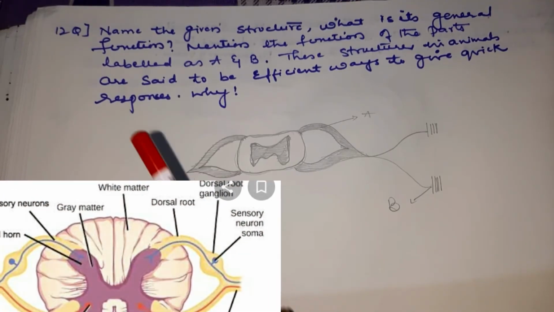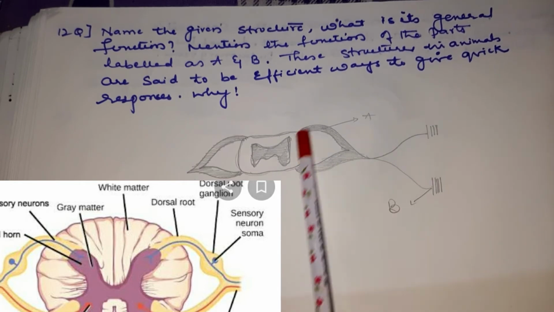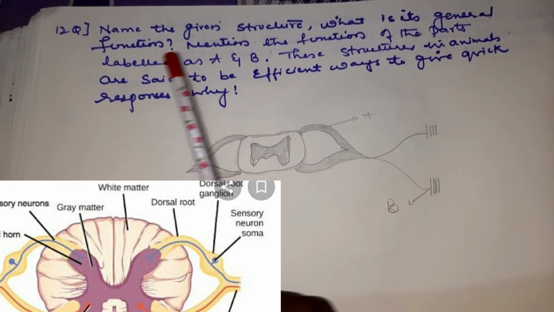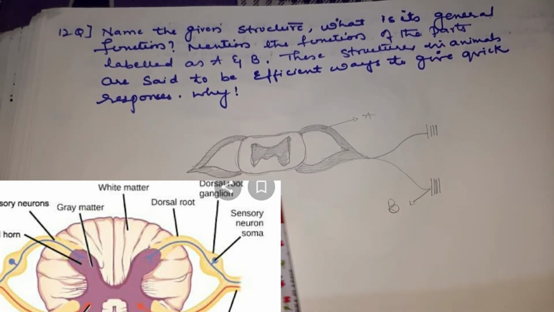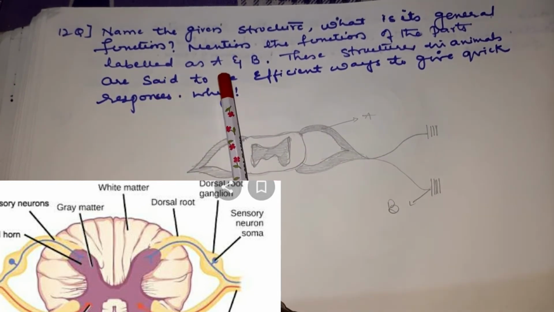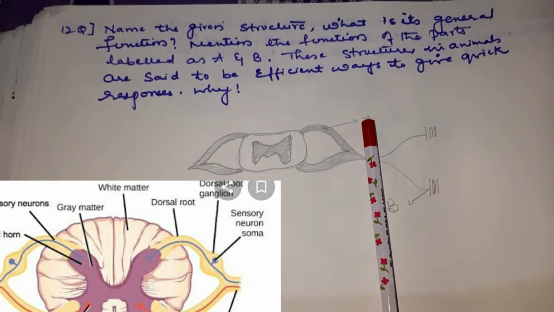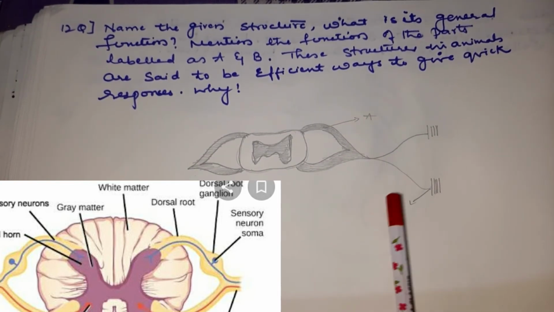You have one more question, children. Name the given structure. Here a structure is given, children. What is its general function? So you can see this structure is the spinal cord, children. Mention the function of the parts labeled as A and B. So here A and B parts are labeled.